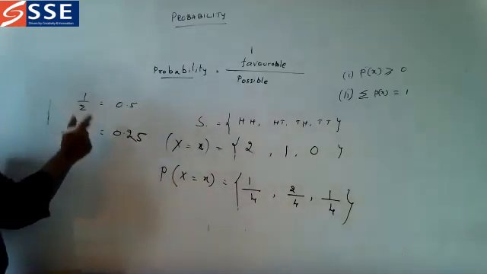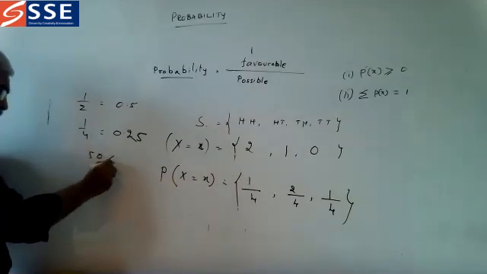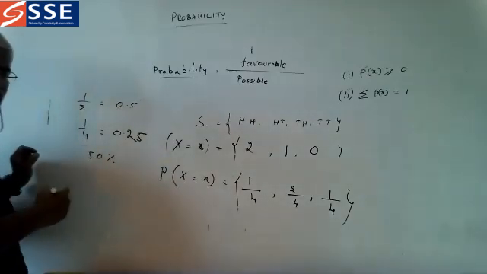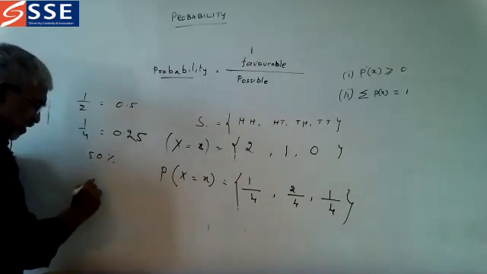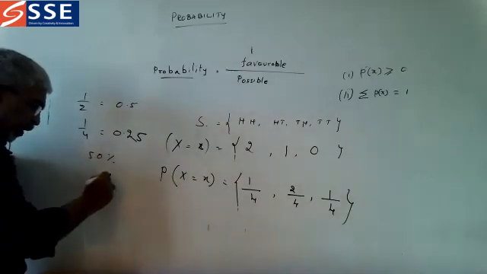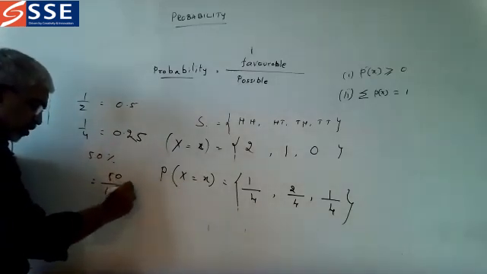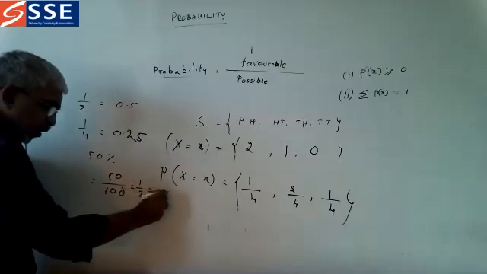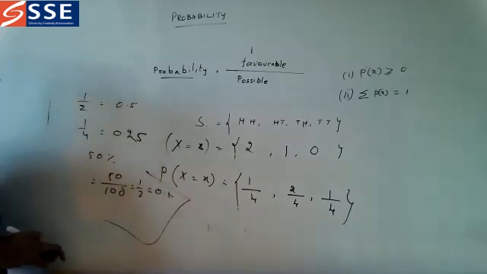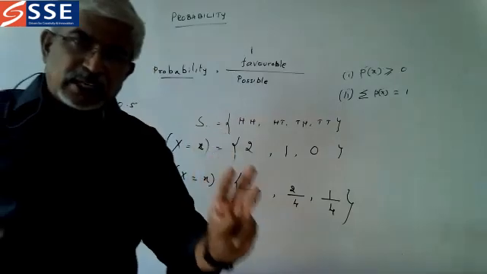What is 50%? How will you write 50%? 50% can be written as 50 by 100, which is 1 by 2, which is 0.5. So probability can be determined in 3 ways.